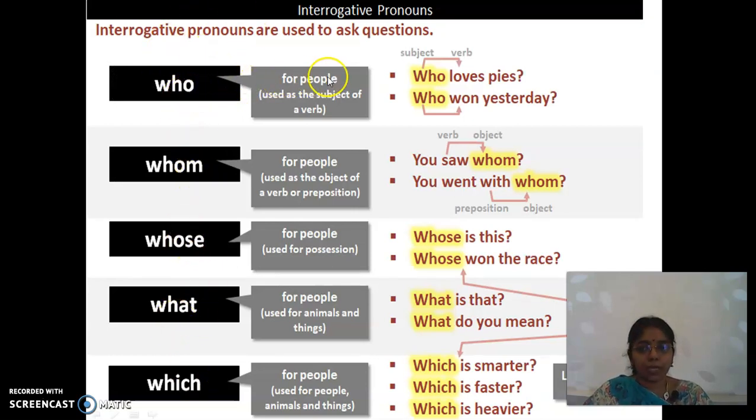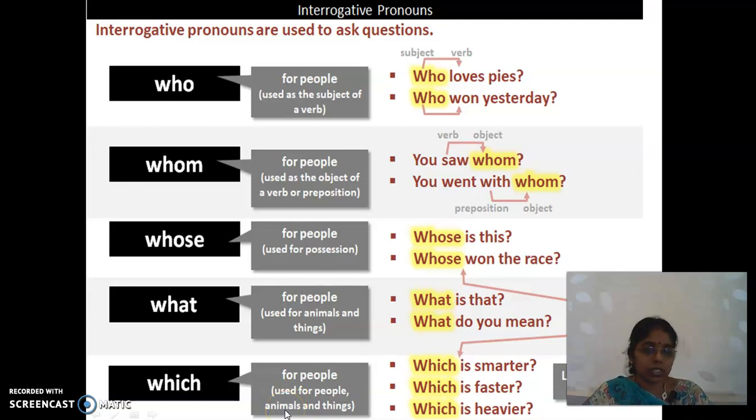Who is used for people, as the subject of the verb. Whom is used for people, as the object of a verb or preposition. Whose is used for people, for possession, ownership. What is used for animals and things. Which is used for people, animals and things.